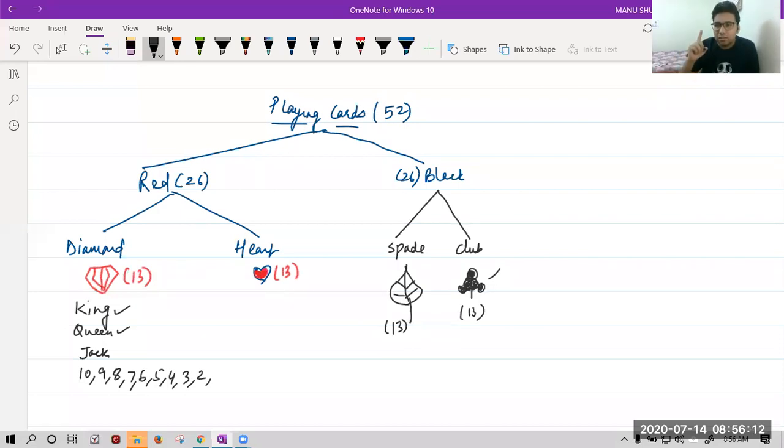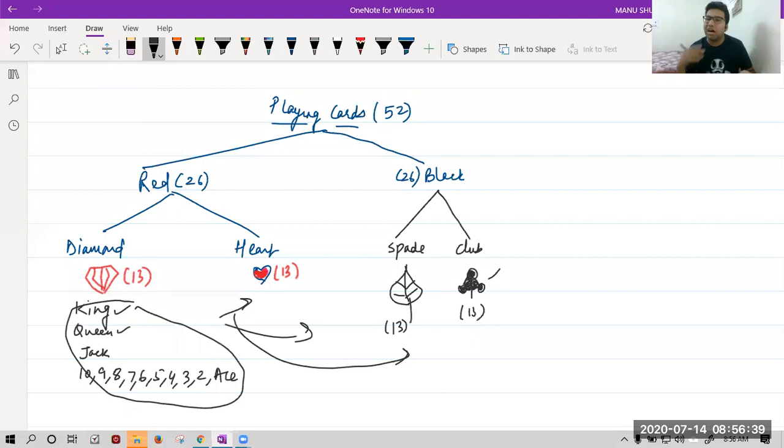Sir, don't we have joker? But that jack is joker. J for jack, J for joker. It is the same. Now, for 1 we write ace. So for 1 we have ace. So the same combination of 13 cards is used here also, and here also.